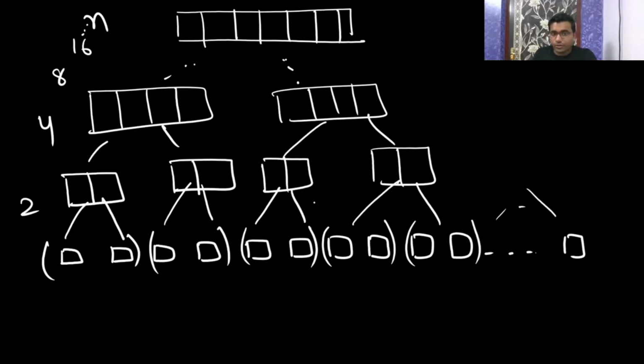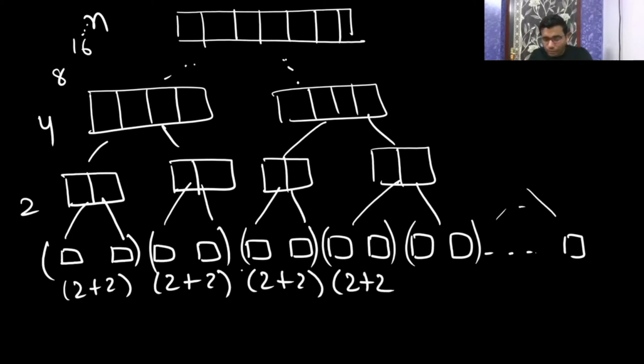This is also 2, this is also 2. So whatever the number of elements, overall you are going to do n comparisons and n copies. Whatever the size of the array, that many comparisons and that many copies you are going to do. Here two comparisons, two copies; here two comparisons, two copies. In total you have n elements, so n comparisons and n copies. So just to move one level above, you are doing Big O of n time complexity.